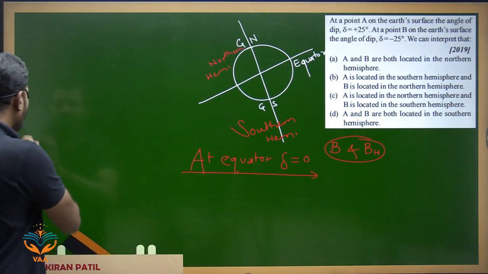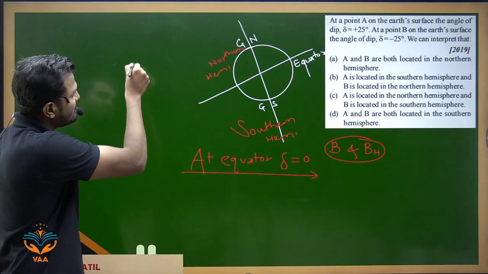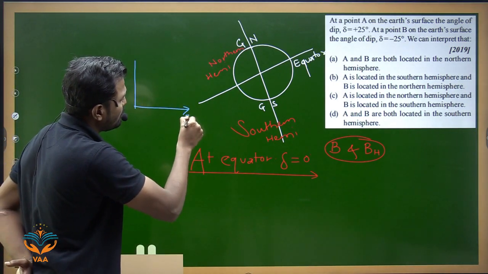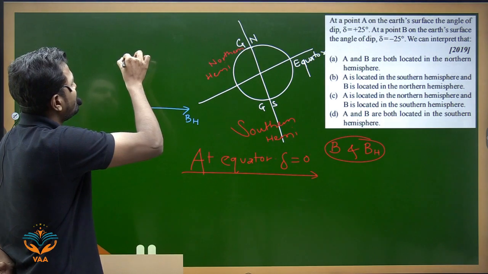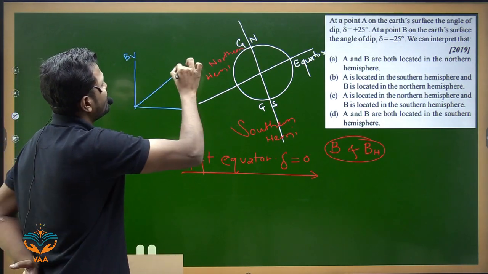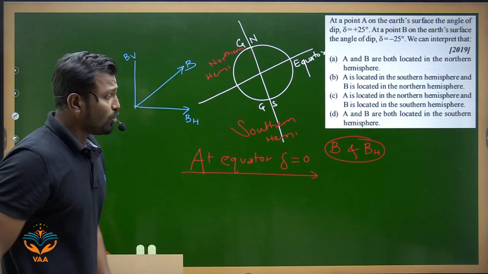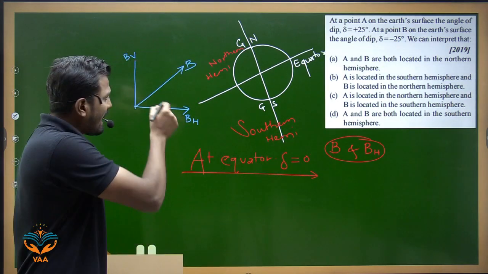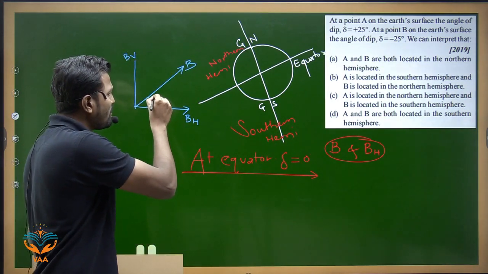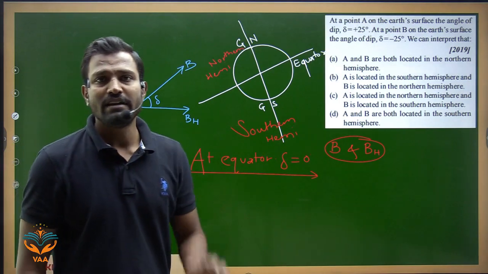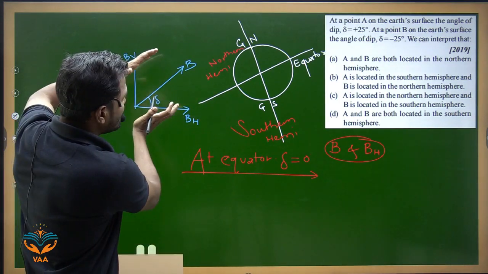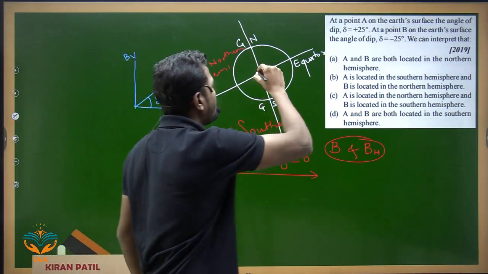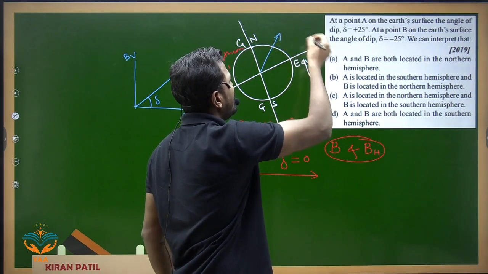If I want to represent that, this is my horizontal component, this is my vertical component, and this is the resultant field. So the angle of dip is the angle between the horizontal component and the resultant field.